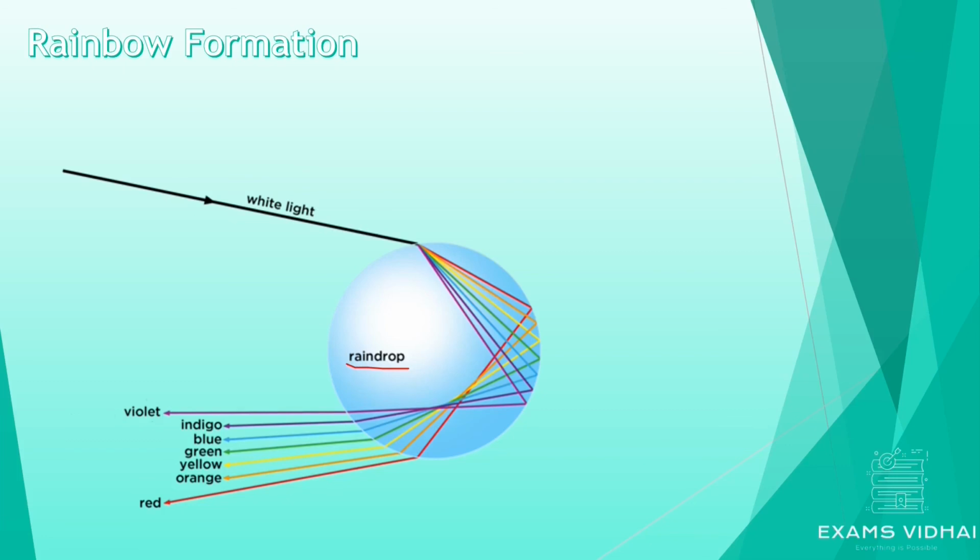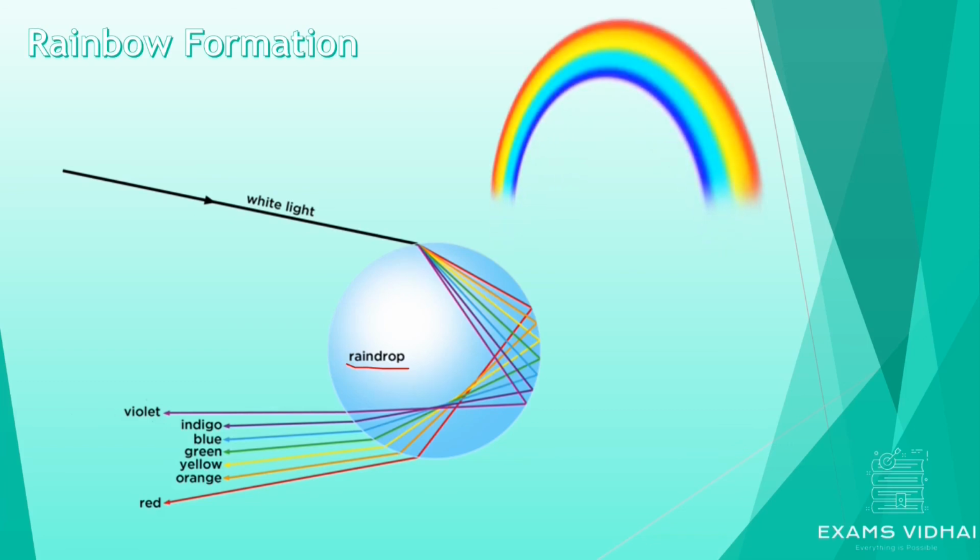So basically refraction again plays the role, and due to refraction, dispersion occurs. This white light, which is the sunlight, falls on the water droplet and gets dispersed into its constituent colors, the 7 different colors, at this point. After that, the second phenomenon involved is internal reflection.